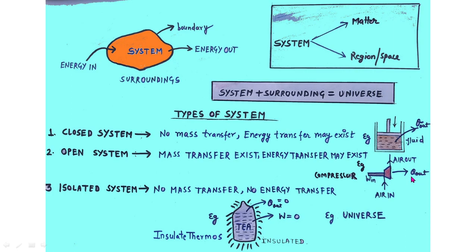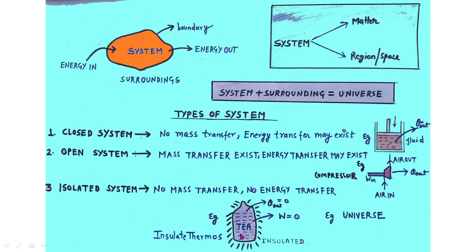Now we will study the isolated system. In an isolated system, no mass transfer will occur between the system and surrounding, and no energy transfer will occur between the system and surrounding. This is the property of the isolated system, and an example is tea inside an insulated thermos.